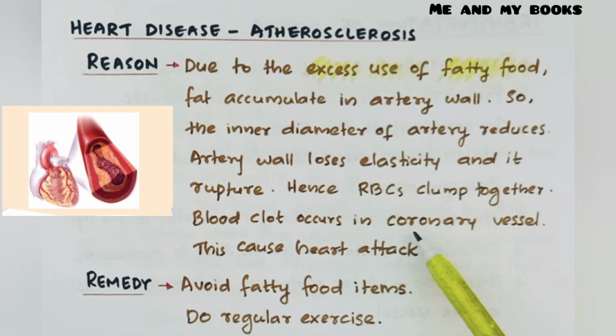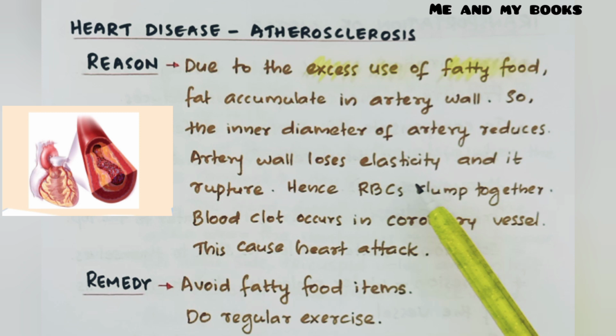So that means if you are using excess fatty food, all this fat will be accumulating on the artery wall. So the diameter of the artery reduces. As a result, the artery wall loses its elasticity and it may rupture, it will break. Hence, RBCs clump together and this will result in blood clot and finally heart attack.